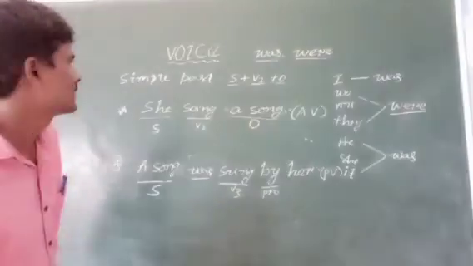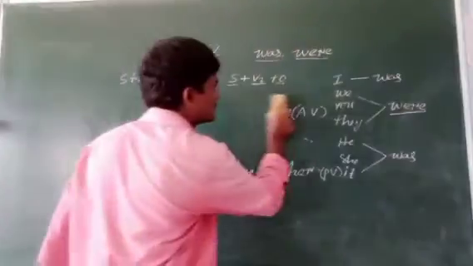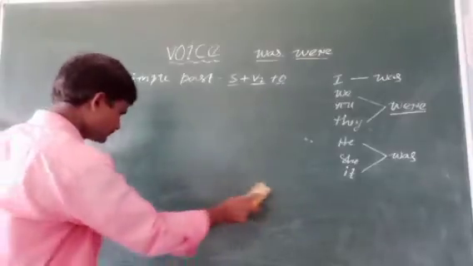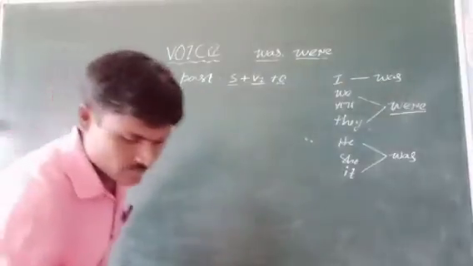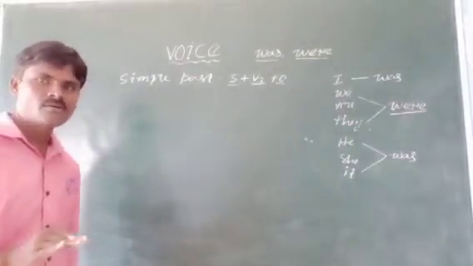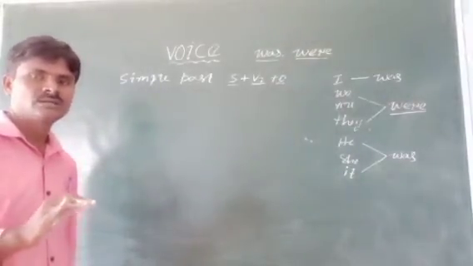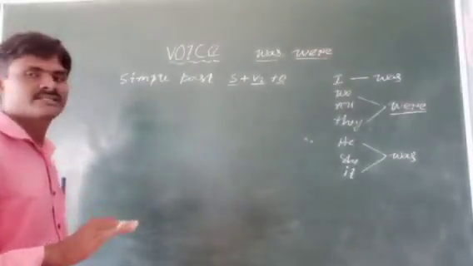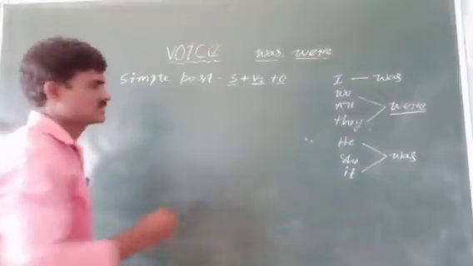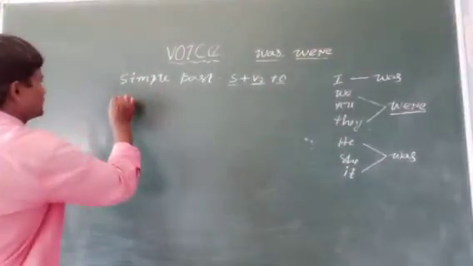Before going to another example, you should know how to change a positive sentence into a negative sentence. I'll write the same sentence again.